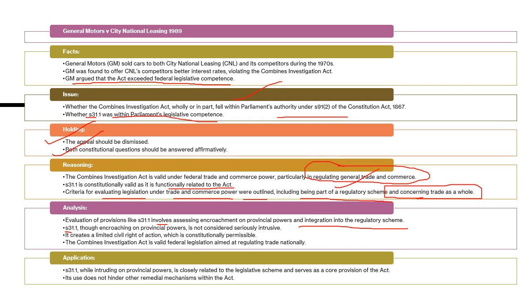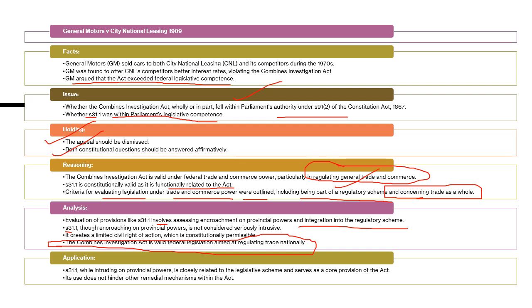It creates a limited civil right of action which is constitutionally permissible. The Combined Investigation Act is valid federal legislation and it is regulating trade throughout the nation. So it has that national aspect, which is important for something to come under the trade and commerce power of the federal government. So here you can see that at every stage, at every point, we are checking all the boxes, all the 5 tests that we took out in our previous video.